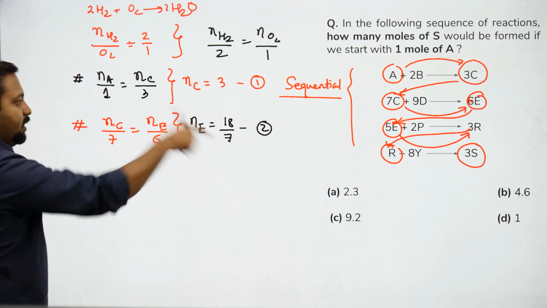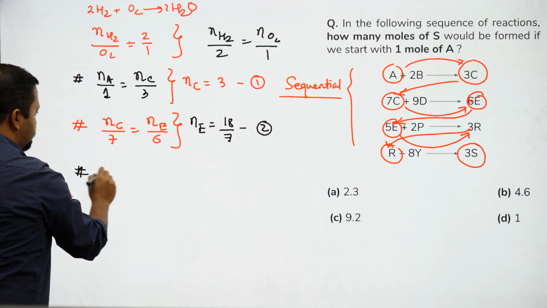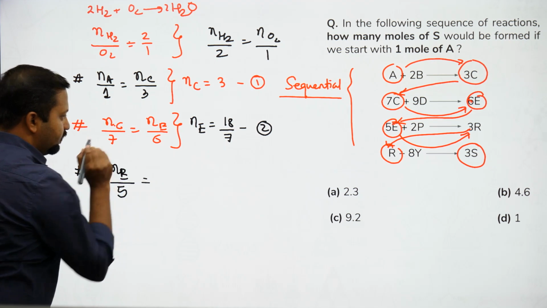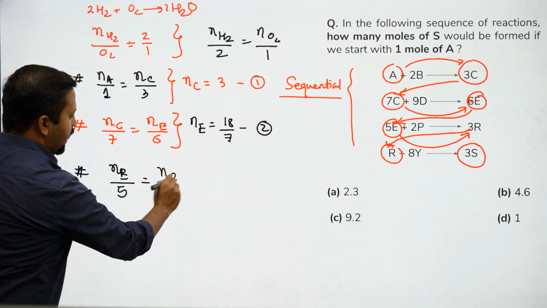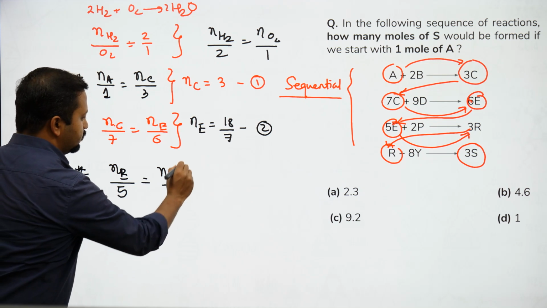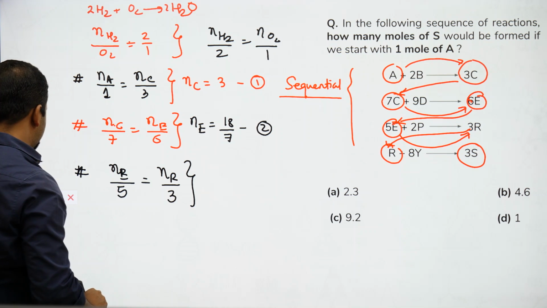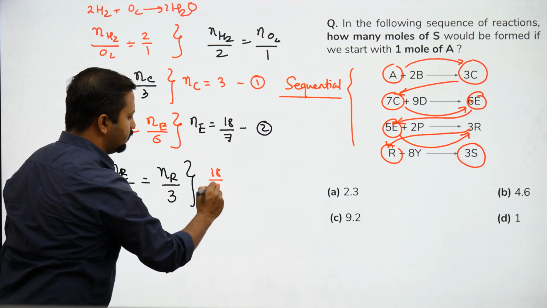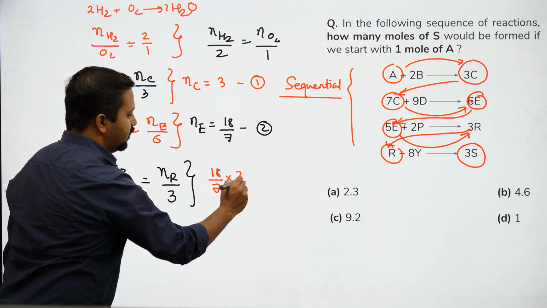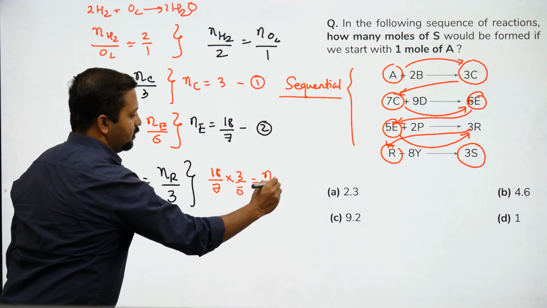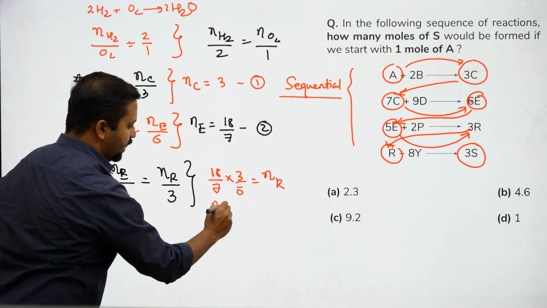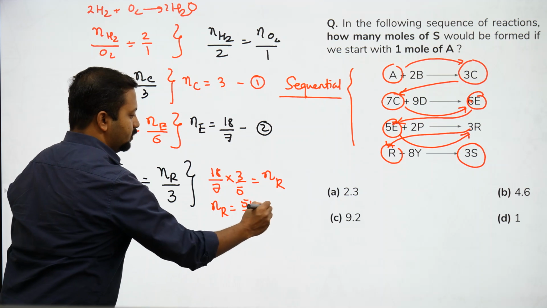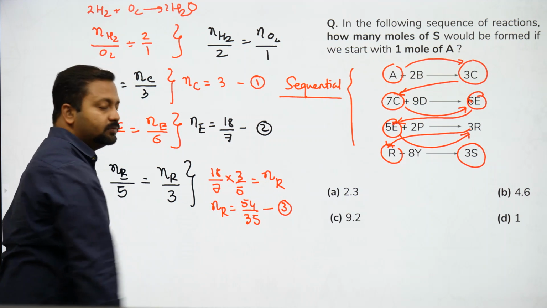This part we have to take in the third reaction. Number of moles of E by 5 equals number of moles of R by 3. Number of moles of E is 18/7, times 3/5 gives number of moles of R. So number of moles of R turns out to be equal to 54/35. You have written this as third.